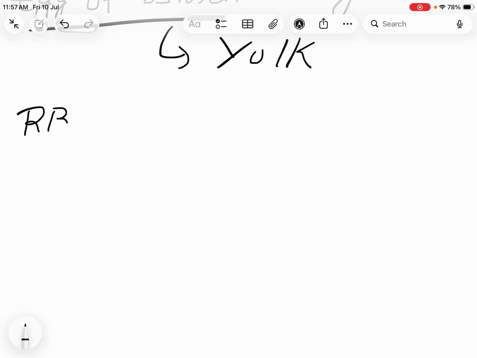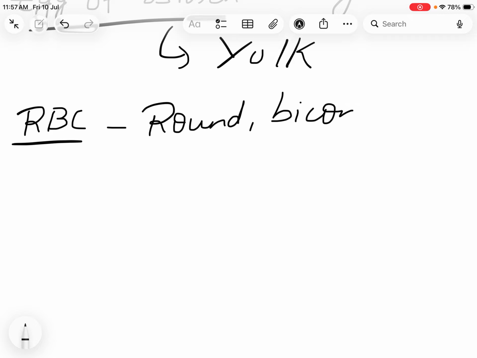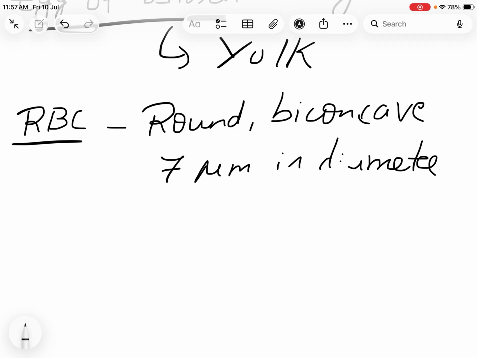If you see the RBCs, they are round and biconcave. The size is 7 micrometer in diameter. And let's see the nerve cell.